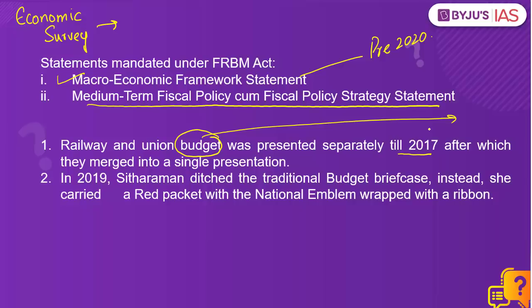And that was the convention that our finance ministers would also follow. That means our finance ministers would also carry these documents in a leather bag. But in the year 2019, the finance minister Nirmala Sitharaman ditched the traditional budget briefcase and instead chose a red packet with the national emblem wrapped with a ribbon.